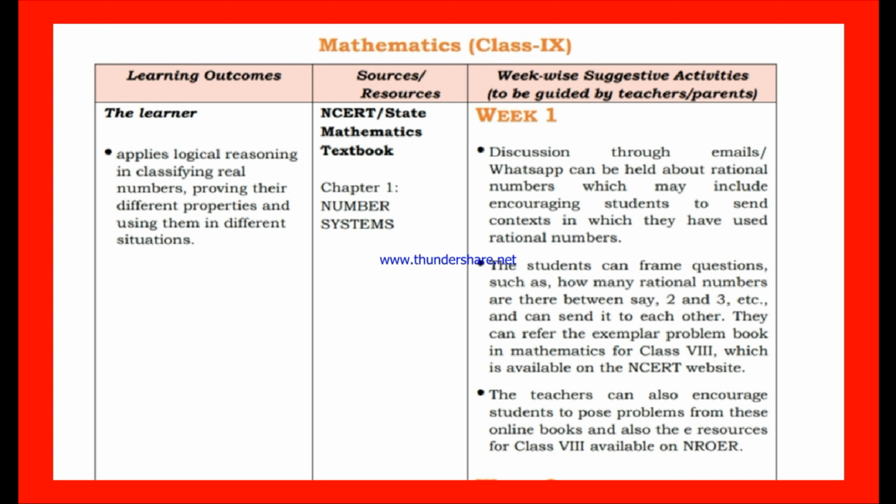Now basing on this, let us learn what are numbers and what are the different types of numbers, and how the rational numbers are classified and how can you represent a rational number. Let us learn all about this.